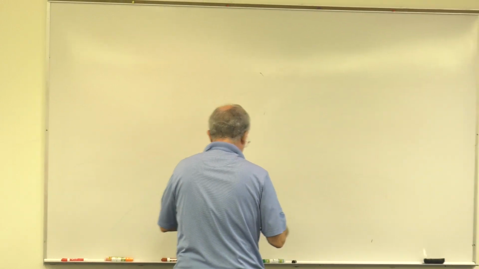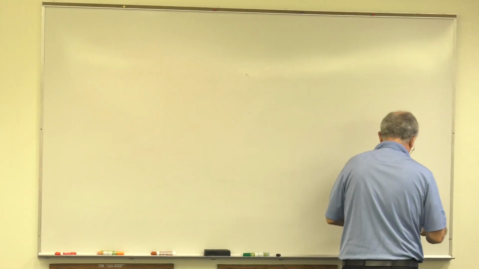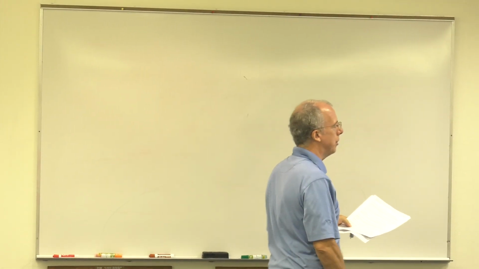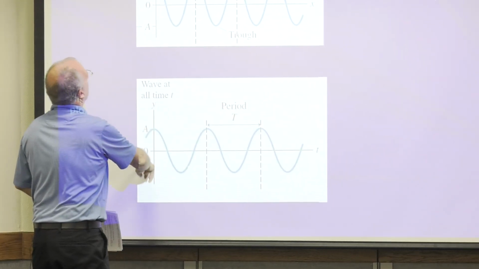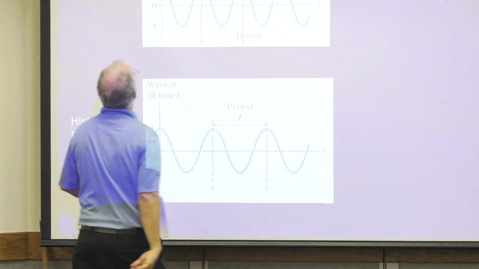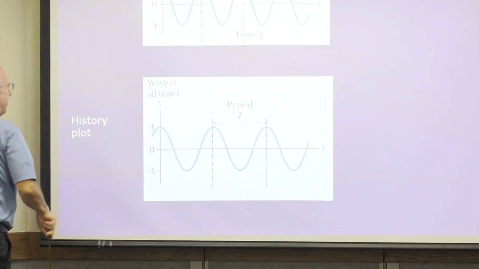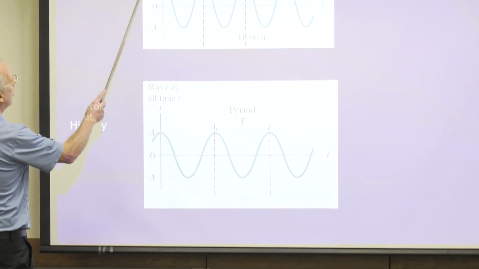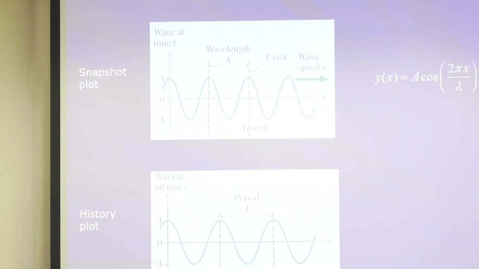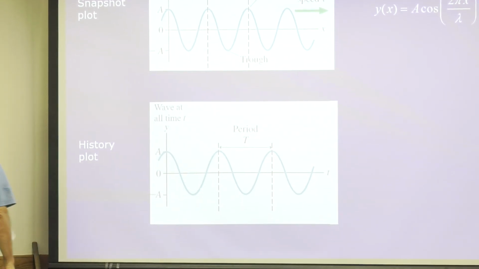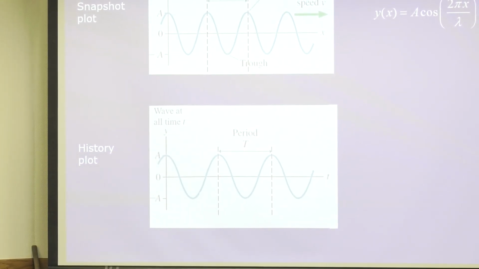All right, so that's nice. That's the snapshot. Now let's do a history plot. Again, now it's y versus time. This is the wave at all time, whereas the snapshot is the wave at one particular time. So what's the equation of that?